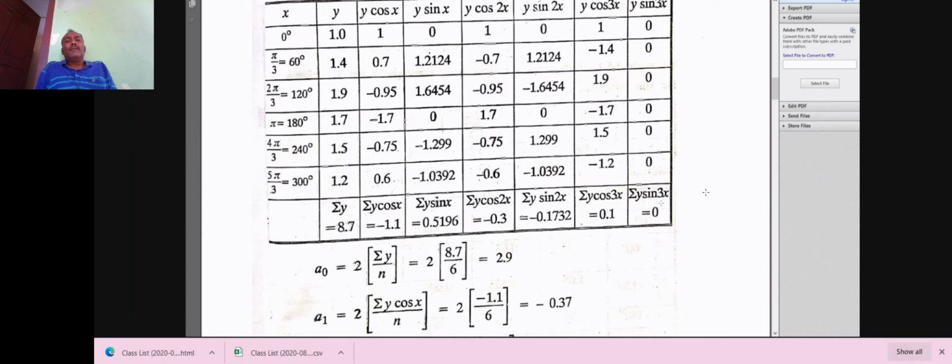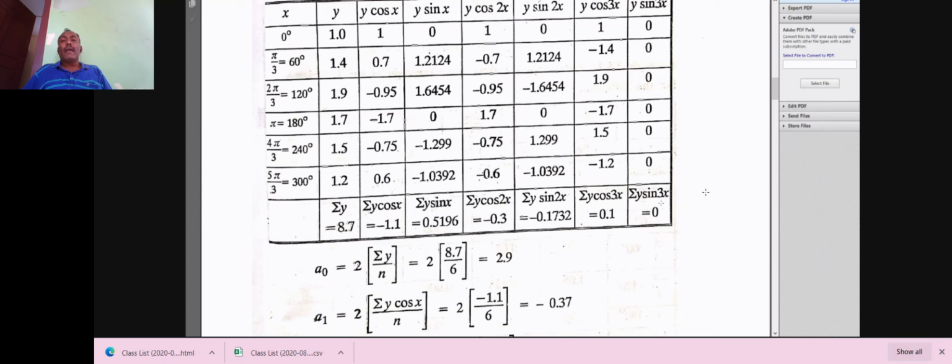Similarly, sin of 2 into 120, that is sin 240, will be something into 1.9, which is equal to minus 1.6454. Next, sin of 2 into 180, sin 360, is equal to 0, and 0 into 1.7 is 0. Therefore, adding the column, summation of y sin 2x is equal to minus 0.1732.